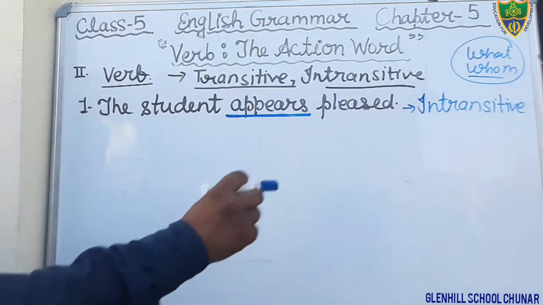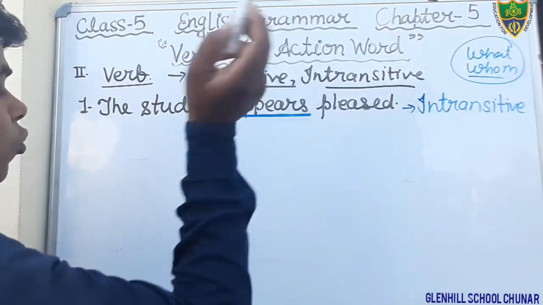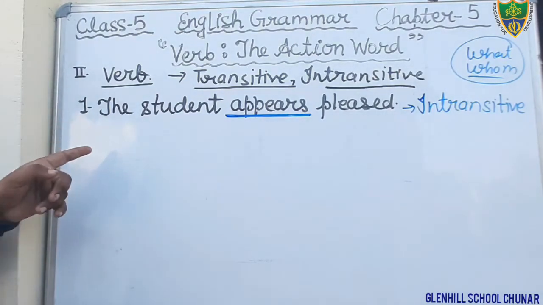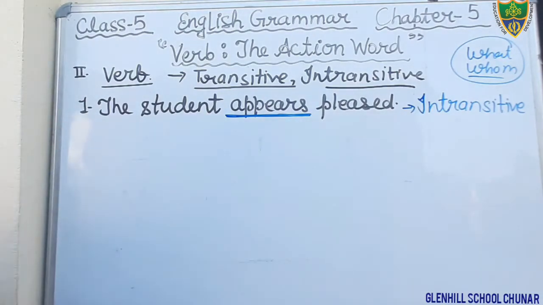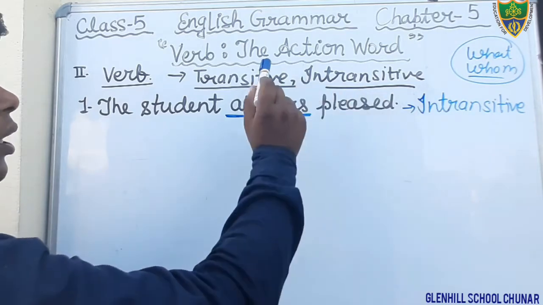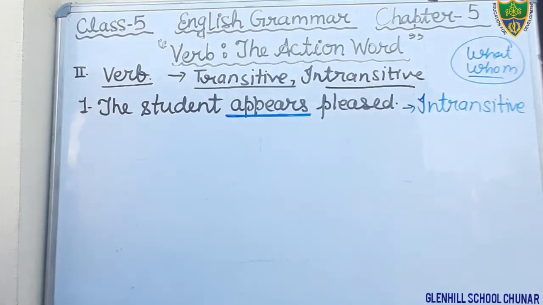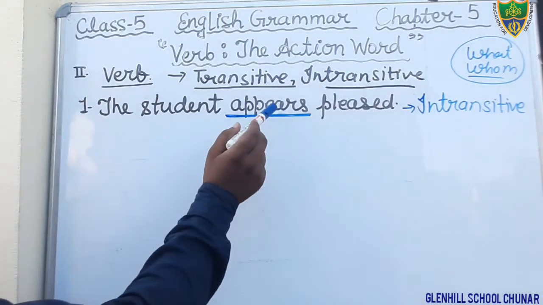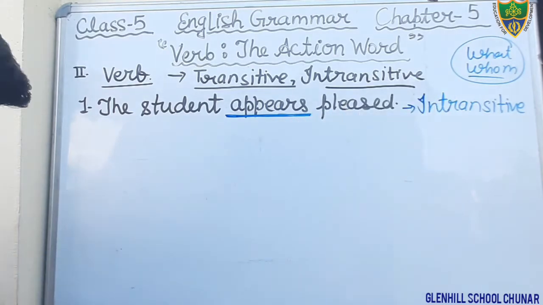It does not give the answer of the question what and whom, and there is no object. Pleased is an adverb here. In this sentence, the verb is appear, and it is intransitive. So just underline the word appear and write in the blank intransitive verb.